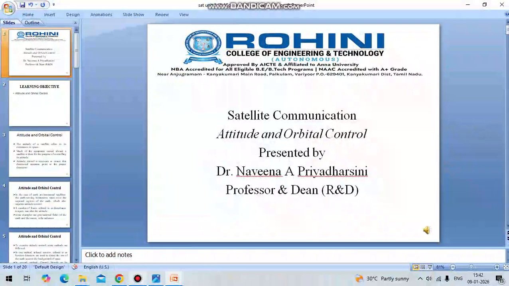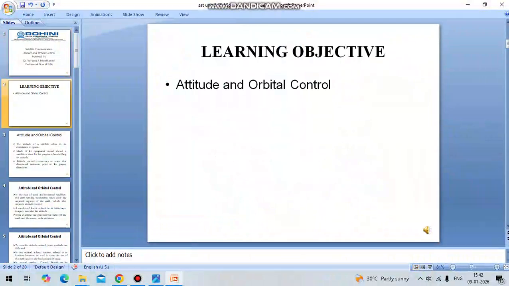Today's class we shall discuss the attitude and orbital control in satellite communication systems. This attitude and orbital control is the main thing for the control of the satellite. Satellite communication is of two types, that is space segment and earth segment. The space segment discusses the satellite and its orbit. Attitude control is to maintain the satellite in its correct orbit and correct position.